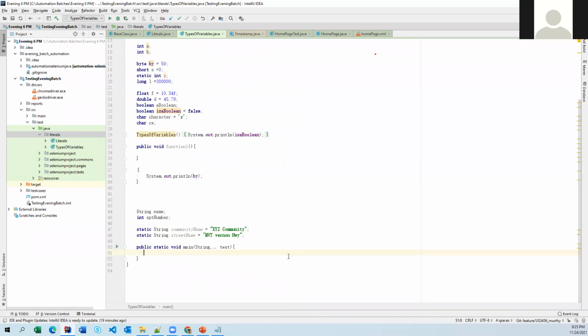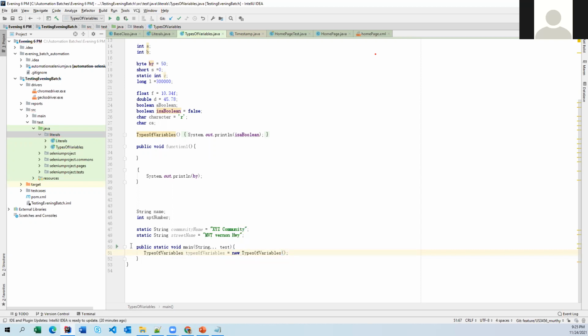Now I'm trying to assign values for name, apartment number, community name and street name. Let's see how a static variable is useful for us. Now I'm going to create an object for our class: types of variables equals new types of variables.